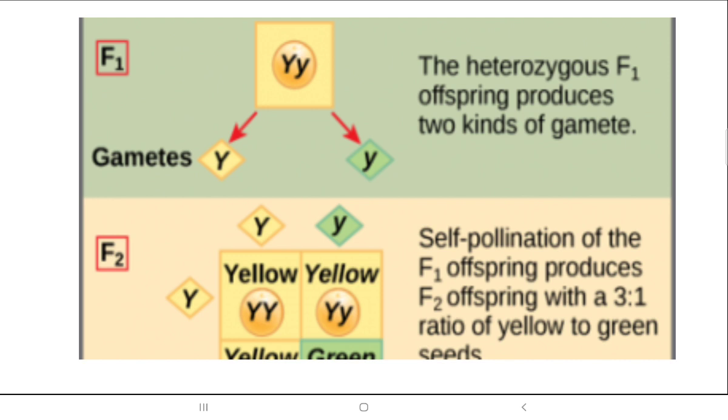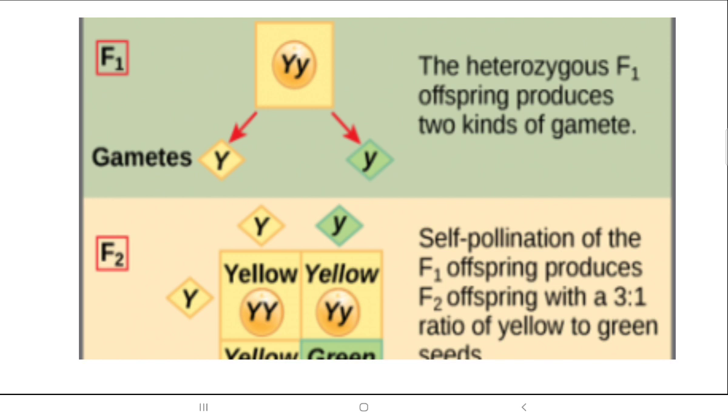Like the first one, capital Y and small y, this is my one offspring, this is F1. Now we do self pollination of this capital Y and small y with capital Y and small y, and the result you get is your F2 generation.